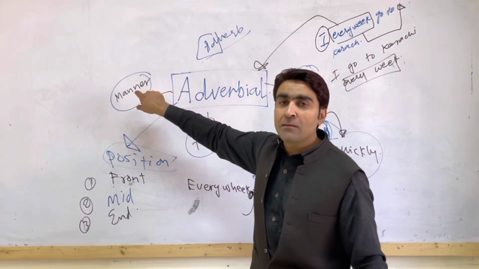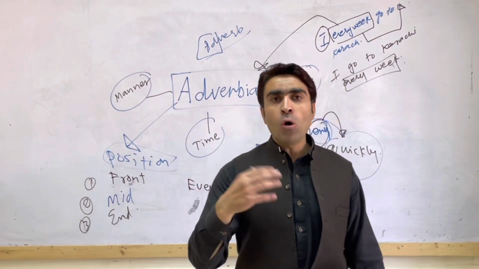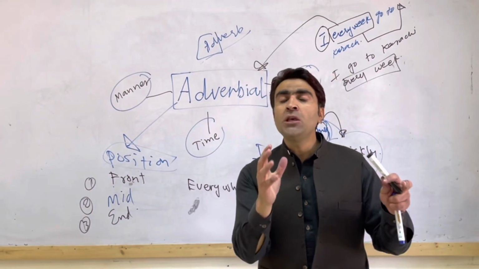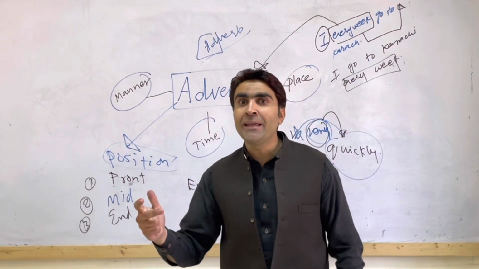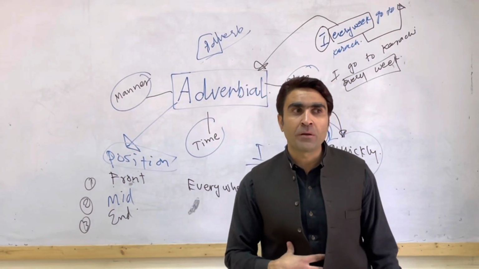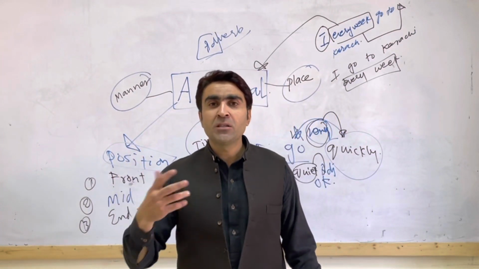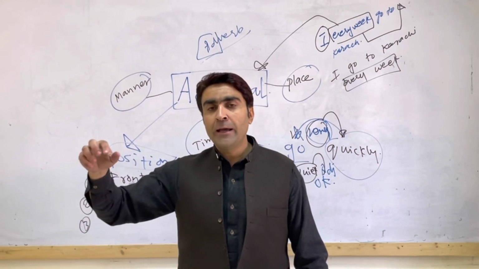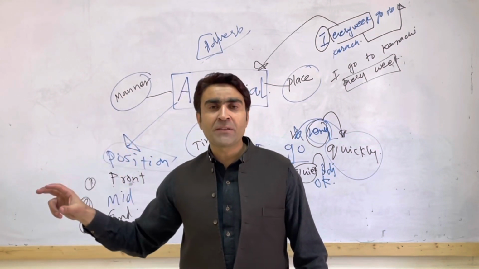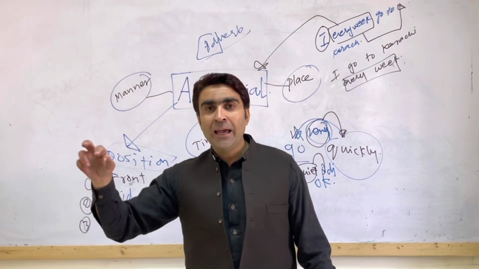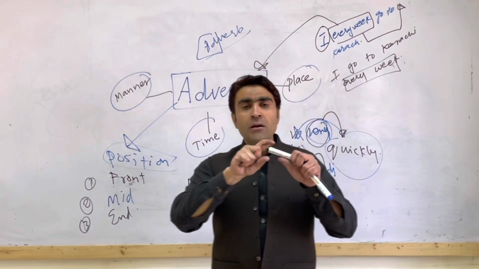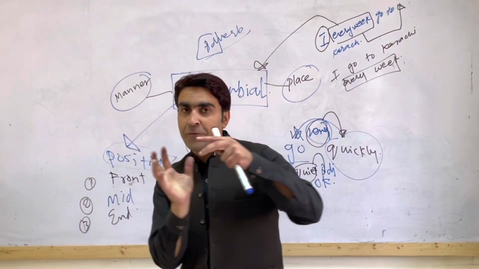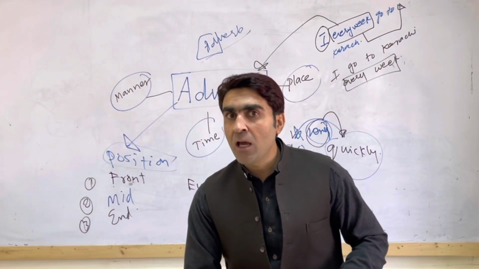As far as the manner is concerned, most often we use ly at the end of the adjective. For example, quickly. How do you do your work? For example, I say slow. At the end of slow, you just add ly, slowly. If I am putting manner at the front position, I say slowly I walk.